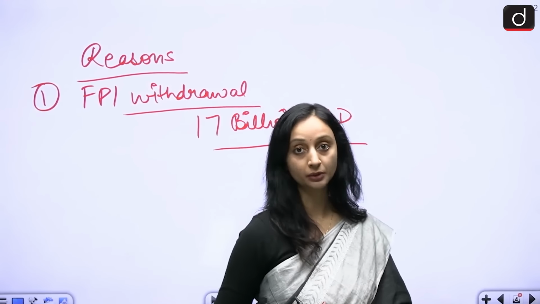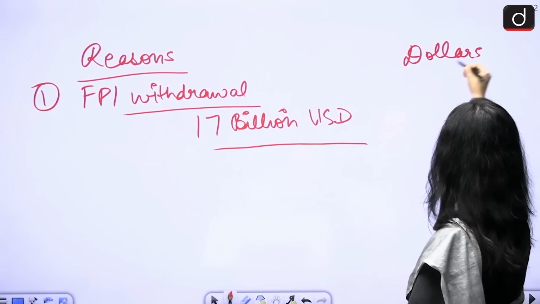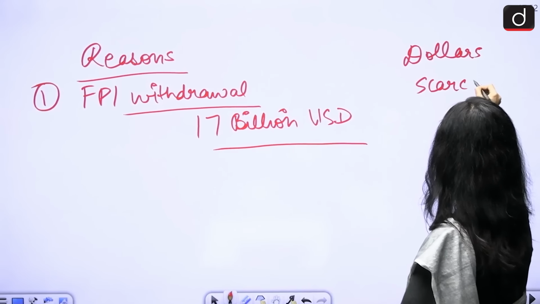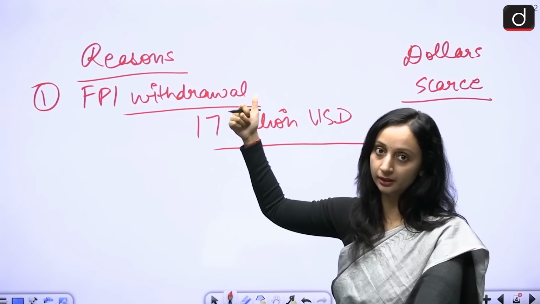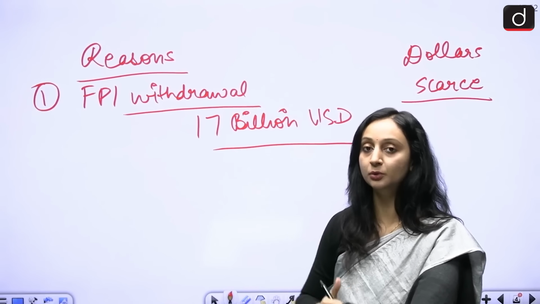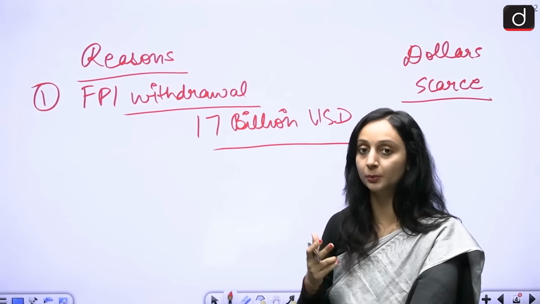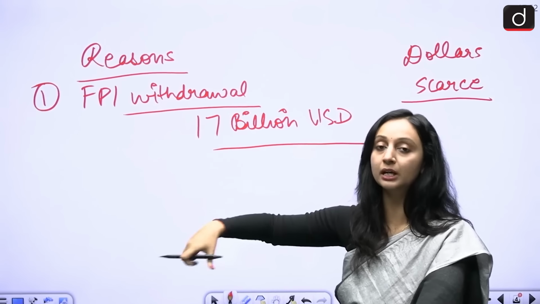And when they pulled out their money, dollars became scarce. And whenever something becomes scarce, its value increases. Rupee in the comparison of dollar became abundant and the value decreases. So there's a depreciation of rupee in comparison to dollars because the foreign portfolio investors are pulling out their money from the Indian markets.